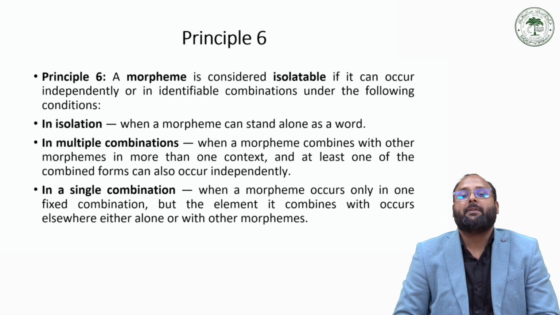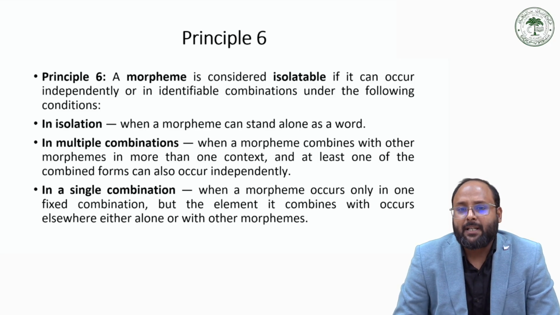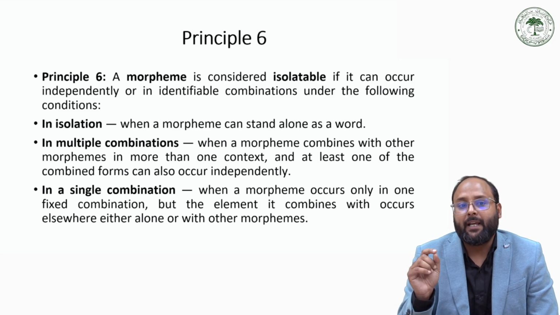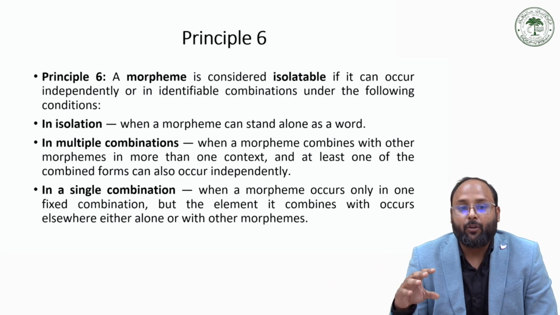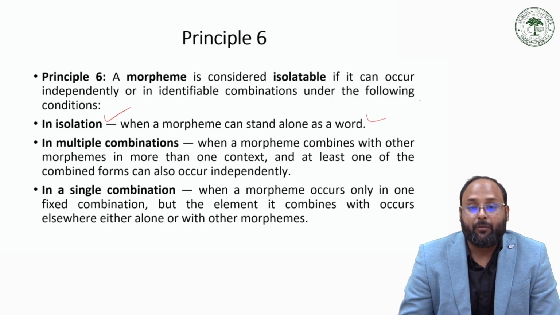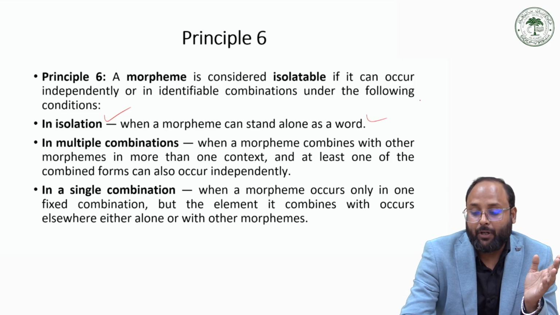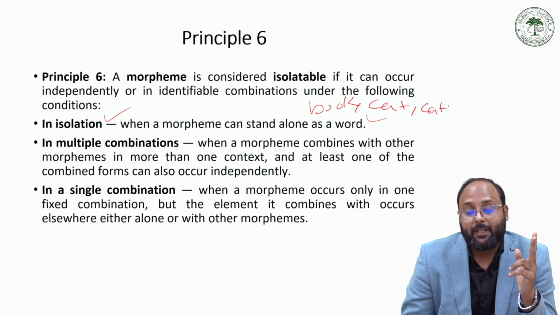So now we have principle 6. Principle 6 means a morpheme is considered isolatable if it can occur independently or in an identifiable combination under the following conditions. If it occurs in isolation, it can be one morpheme, like a free morpheme, like book, cat, dog. They are all one morpheme because they occur in isolation and they have their meaning.